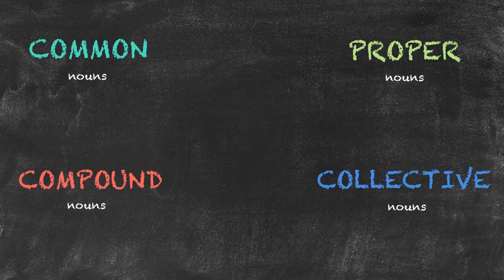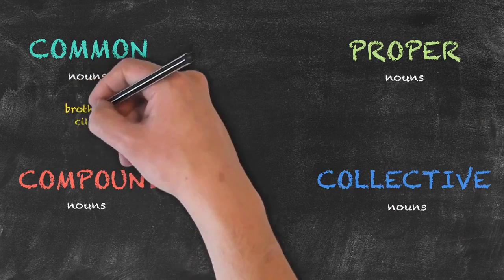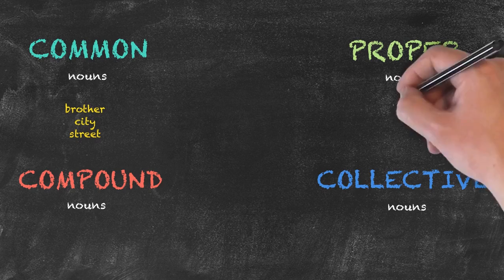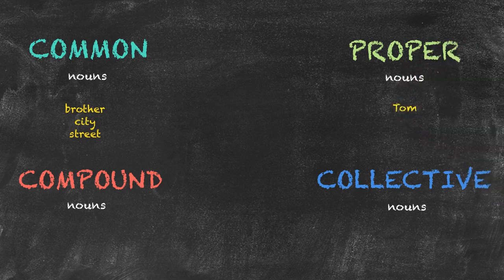A few examples of common nouns would be brother, city, street. These nouns are not typically capitalized unless they come at the beginning of the sentence. We have our proper nouns. A brother has a name, like Tom. Tom needs a capital letter. It is his proper name.